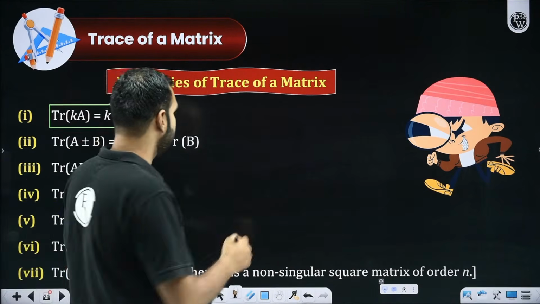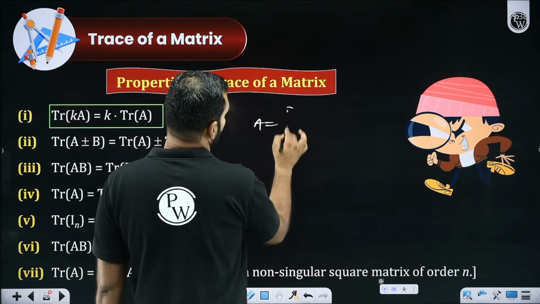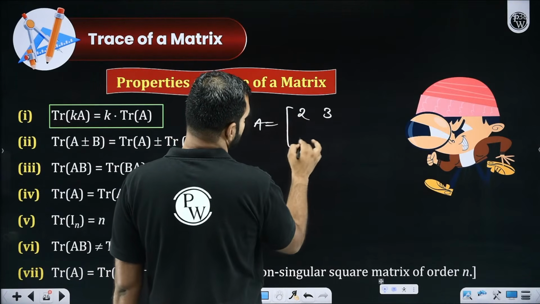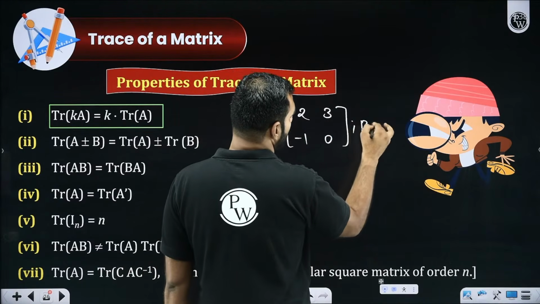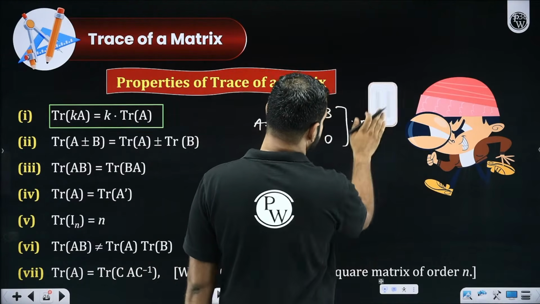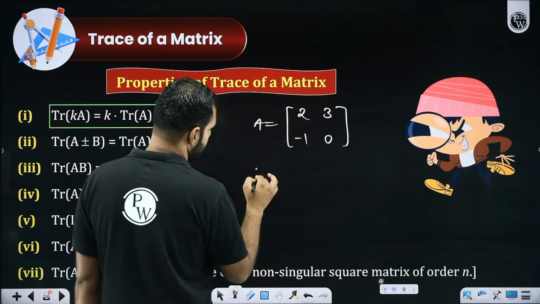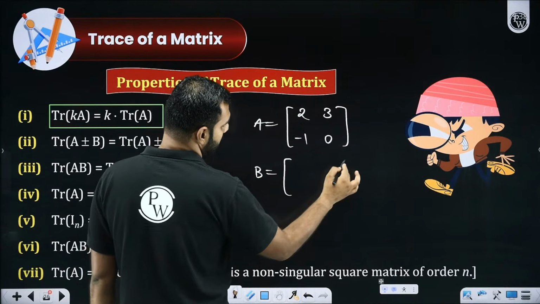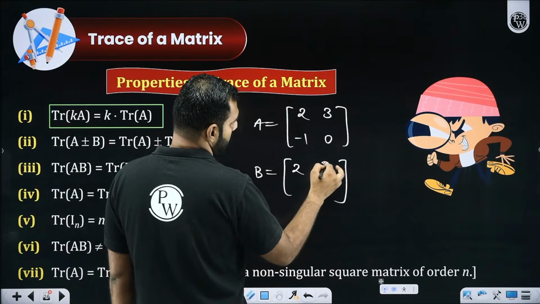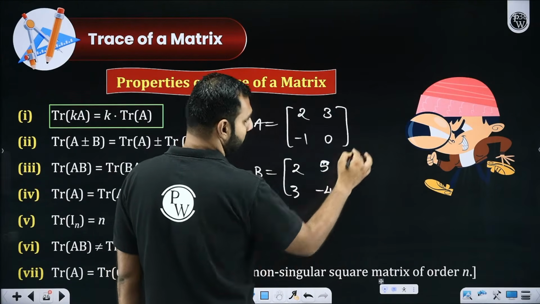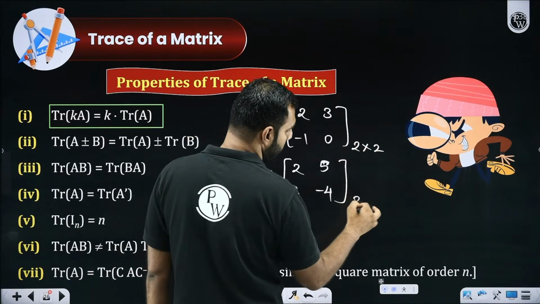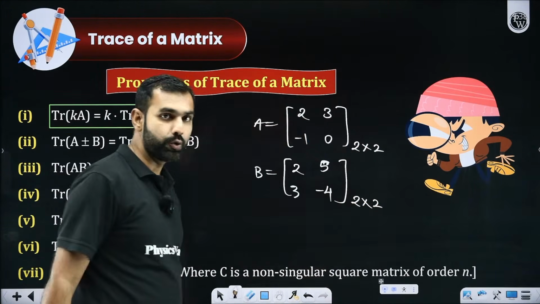For example, there is a matrix A which has elements 2, 3, -1 and 0. There is another matrix B which has elements 2, 5 and let's say 3 and -4. I hope you are understanding both of the matrices are of the same order, 2 by 2, 2 by 2.